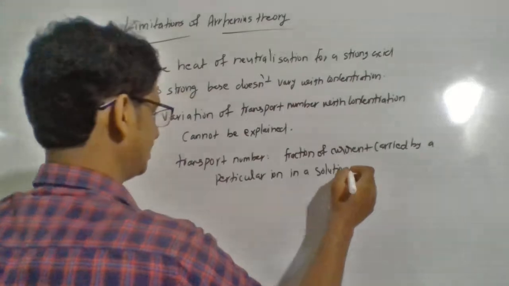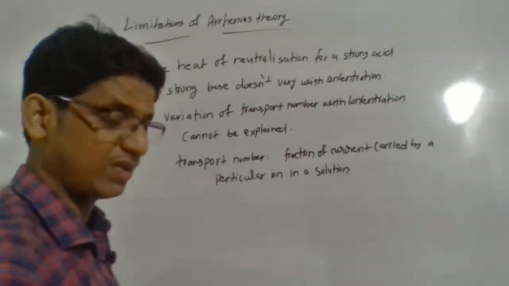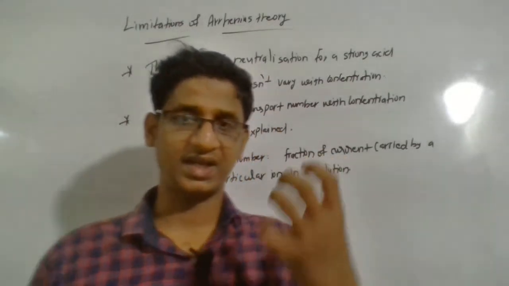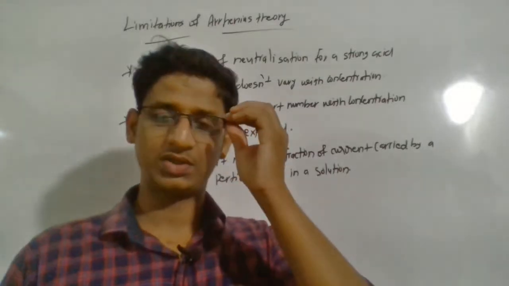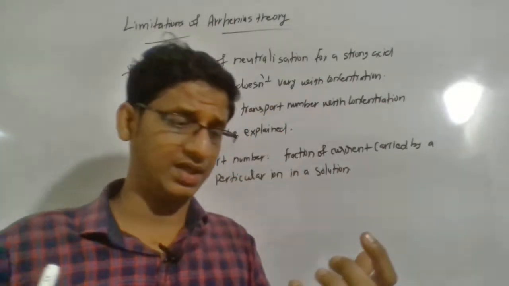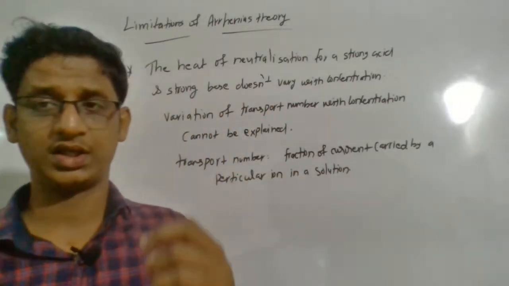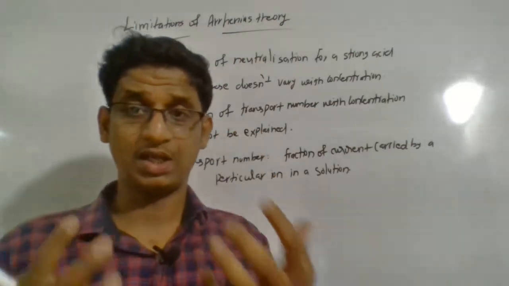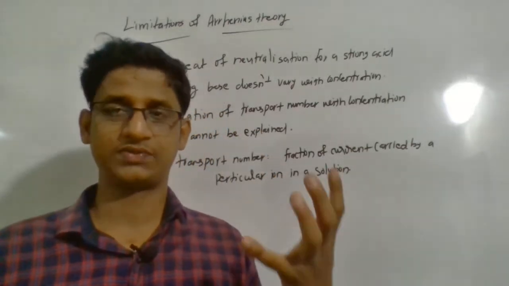What is the amount of current carried by a particular ion? The transport number is found to be different for the same electrolyte at different concentration.